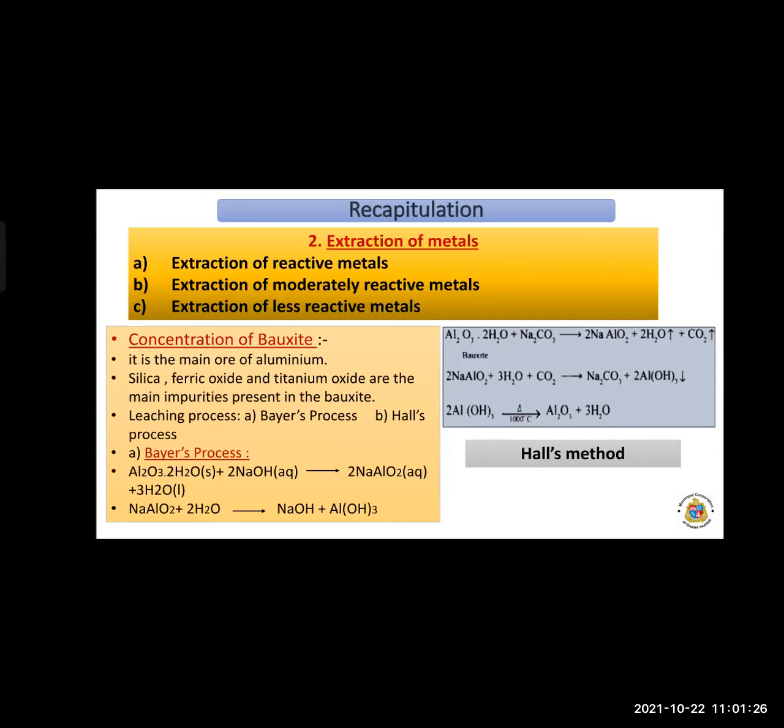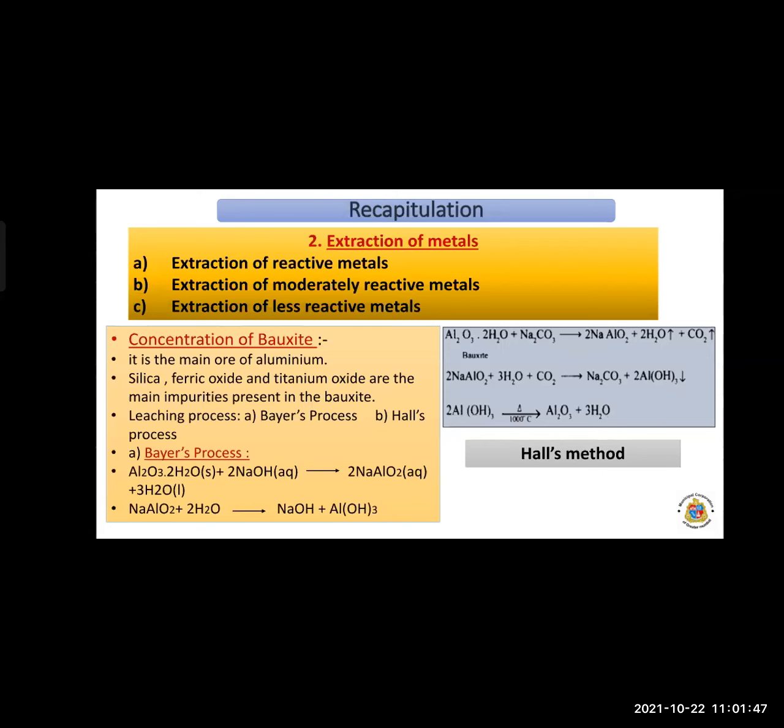Here we get sodium aluminate, which again reacts with water. We get the products sodium hydroxide and aluminum hydroxide. So this is the precipitation of aluminum hydroxide.